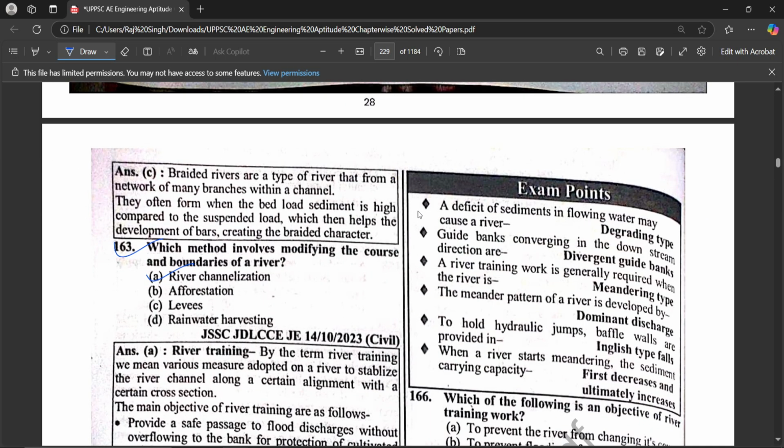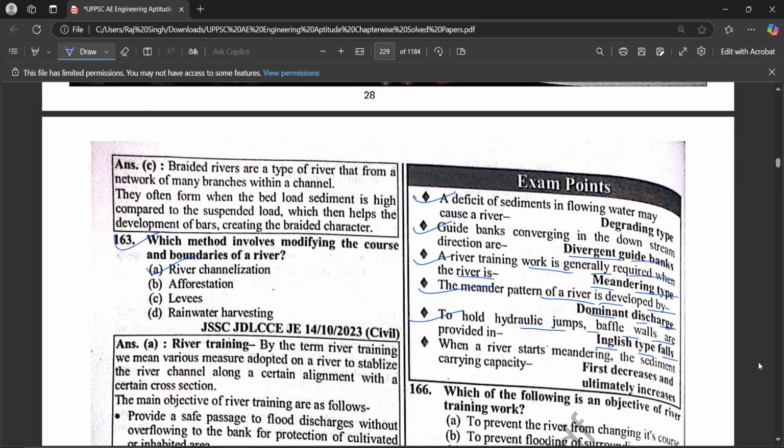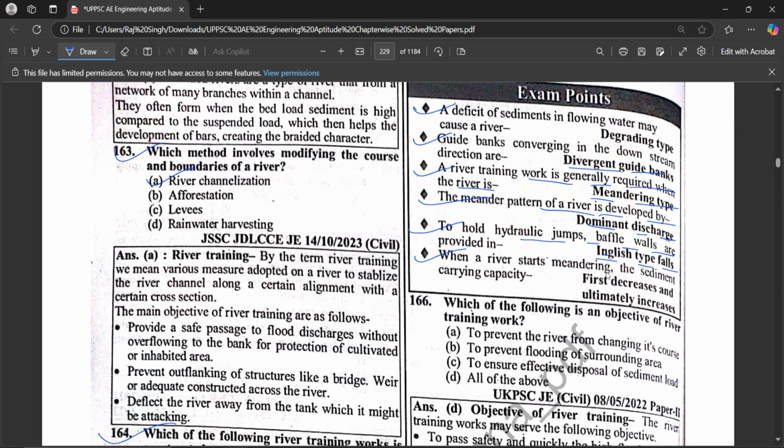From an exam point of view, a deficiency of sediment in flowing water may cause a river to be of degrading type. Guide banks converging in the downstream direction are divergent guide banks. River training work is generally required when the river is meandering type. The meandering pattern of a river is developed by dominant discharge. To hold a hydraulic jump, baffle walls are provided in USBR type stilling basins. When a river starts meandering, the sediment carrying capacity first decreases and ultimately increases.